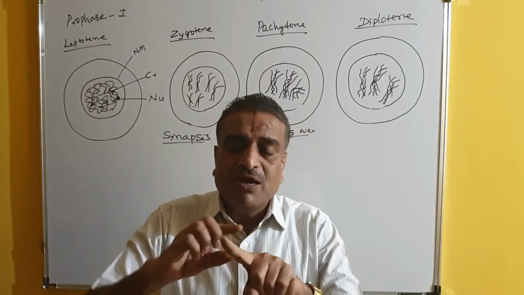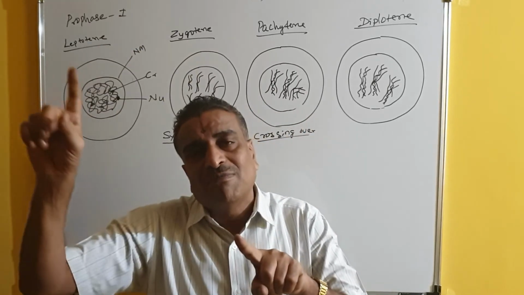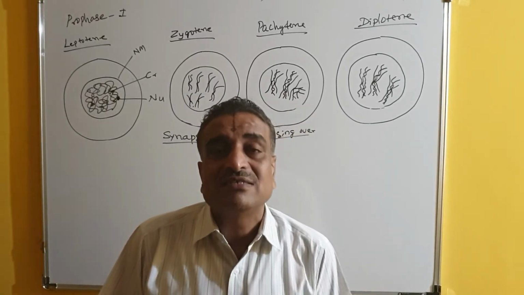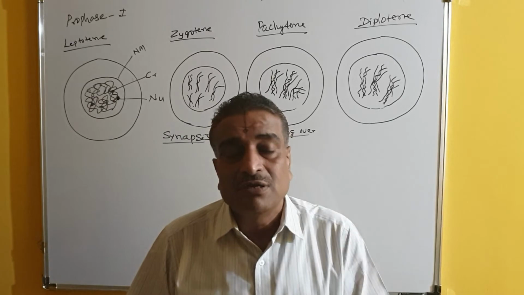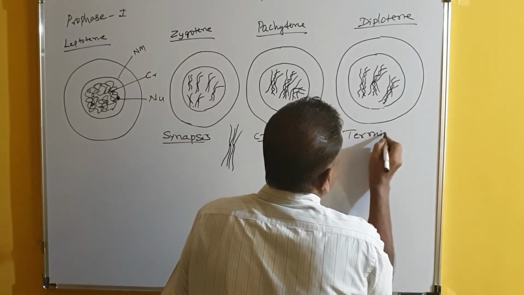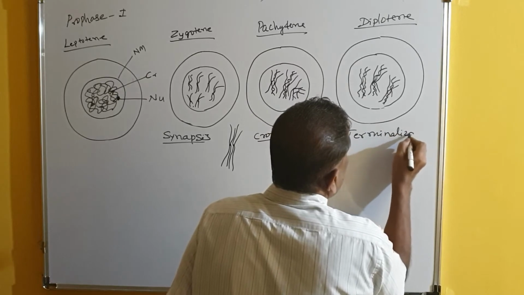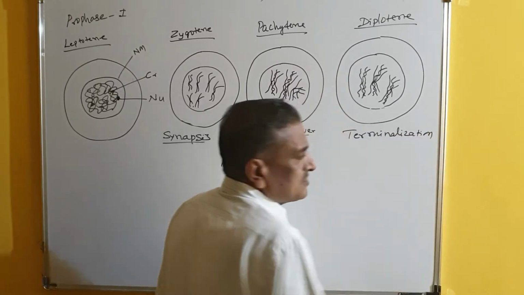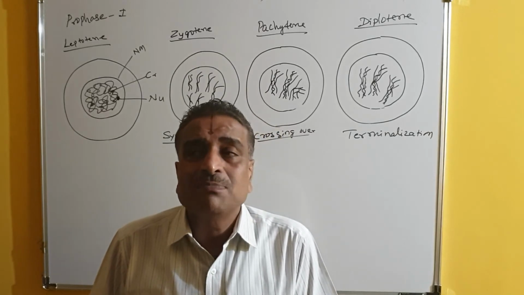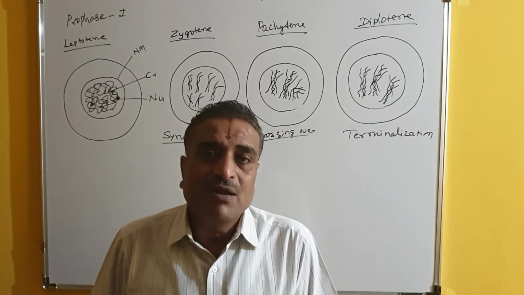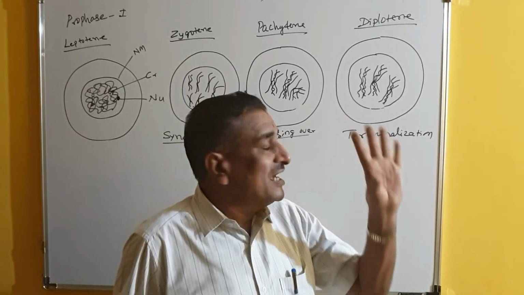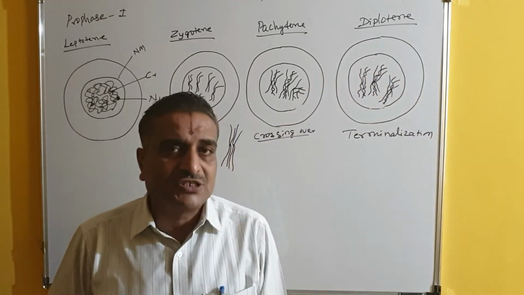So some chiasmata are released. They are removed from that particular spot, and that removal of chiasmata is called terminalization. So here one more important thing takes place, that is called terminalization. Terminalization takes place. So due to terminalization, the number of chiasmata is reduced, and again there is condensation.